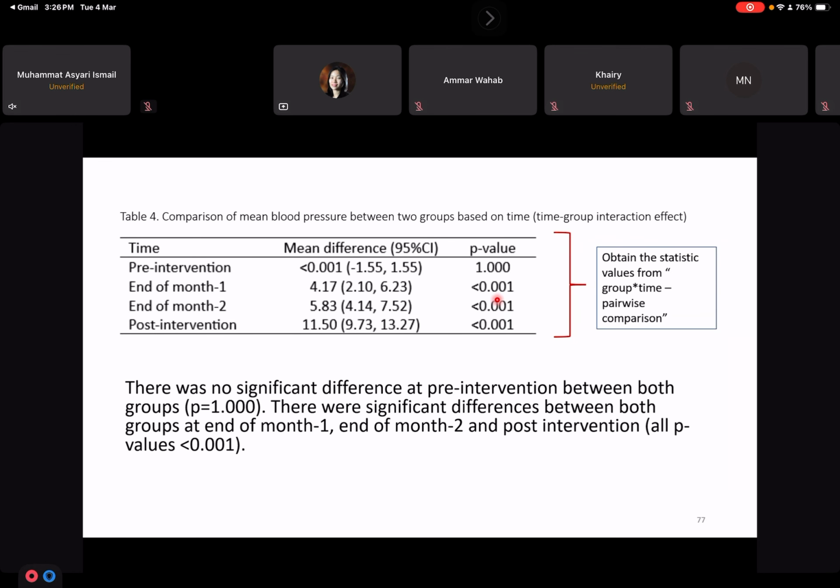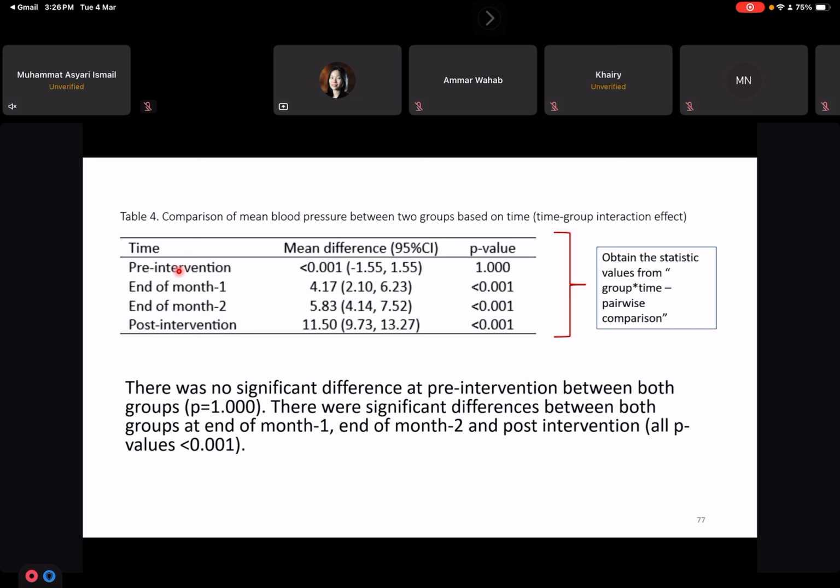And then next is the table to present your interaction effect value. If, let's say, the overall interaction effect is not significant, you do not need to proceed with this comparison. If the interaction effect is significant, then you have to proceed to check the mean difference at each time point when comparing the control group and the intervention group.